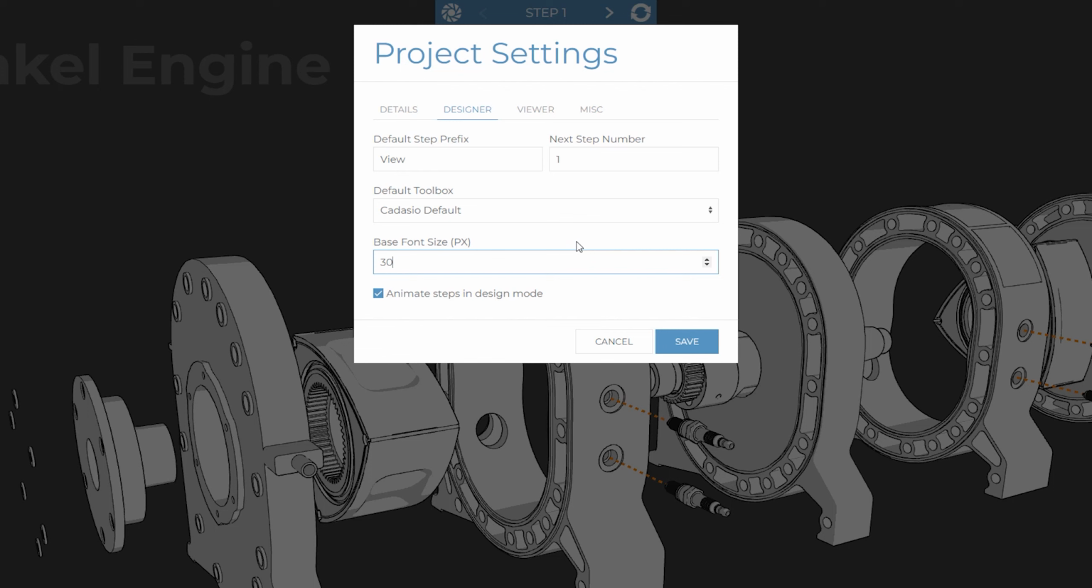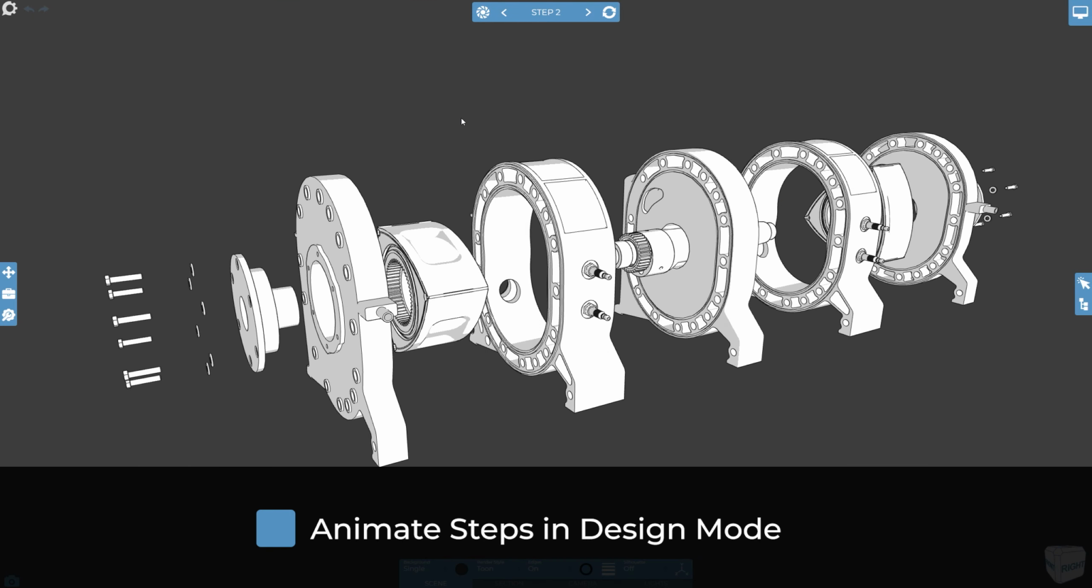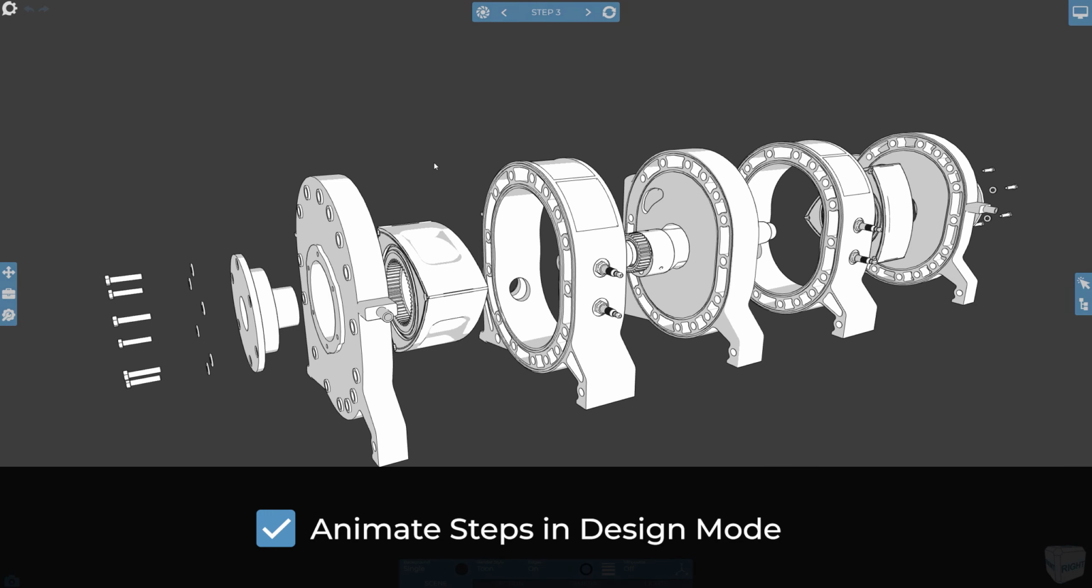Animating between steps when viewing a project is one of the features that helps users fully understand the procedure and brings your presentations to life. These animations can take a few seconds to complete though, which is perfect in the viewer, but can slow you down within the designer. To speed you up in the designer, these animations can be disabled or enabled by toggling the Animate Steps in Design Mode option.